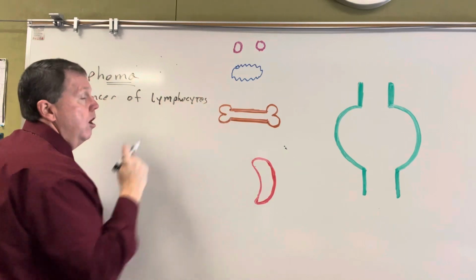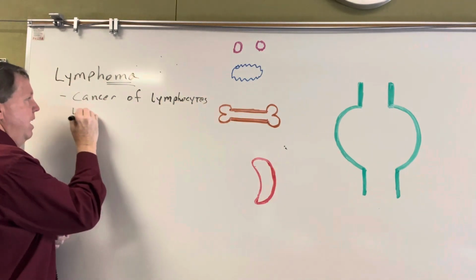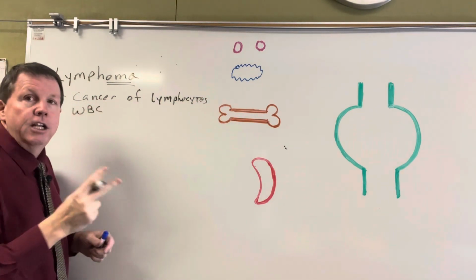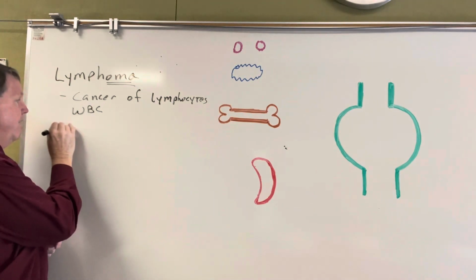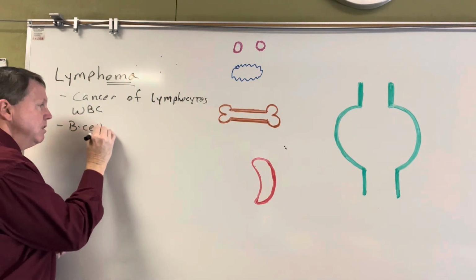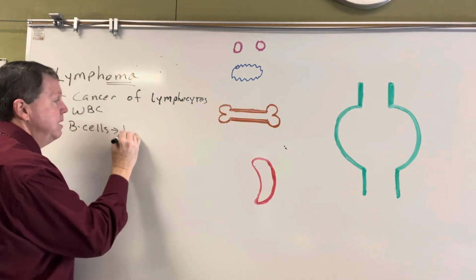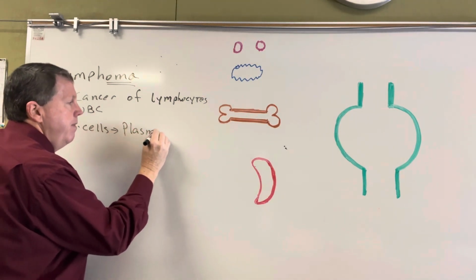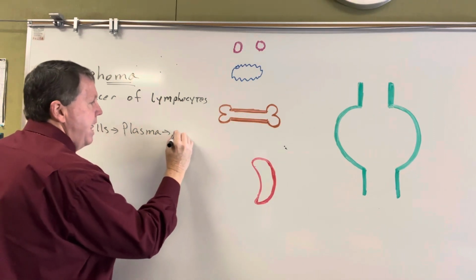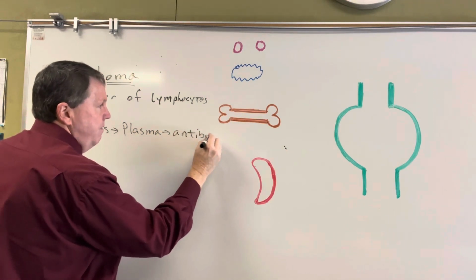Lymphocytes are a type of white blood cell, right? And there's two main types of lymphocytes. We have B cells. And basically what B cells do is these will actually go on to form something called plasma cells. And then what will happen is they will form antibodies. So that's the first one.